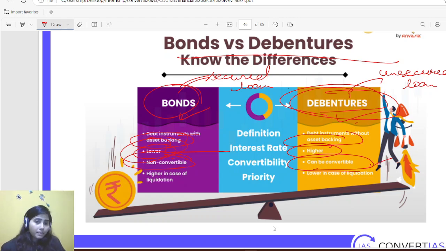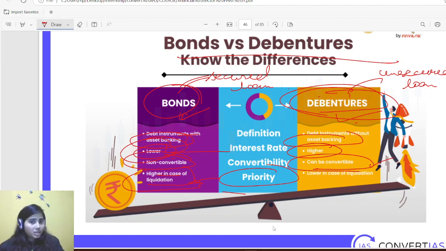Okay. Then, in case of liquidation, higher priority is given to bonds. Suppose a company becomes insolvent and is going to be liquidated, shut down. Creditors are the people who get money on the very first run.